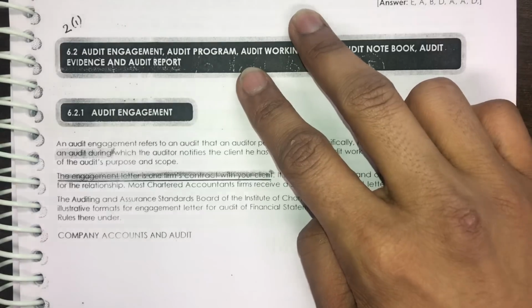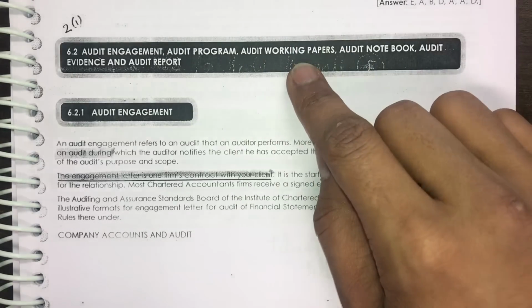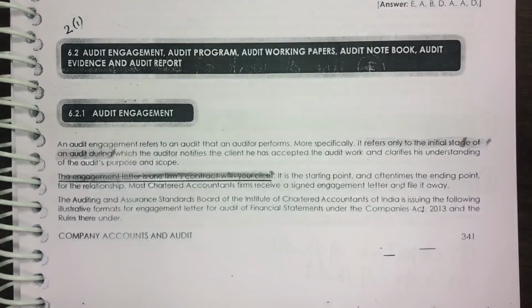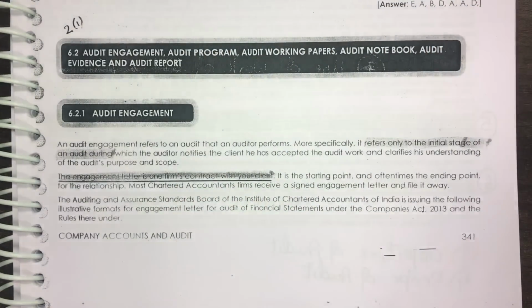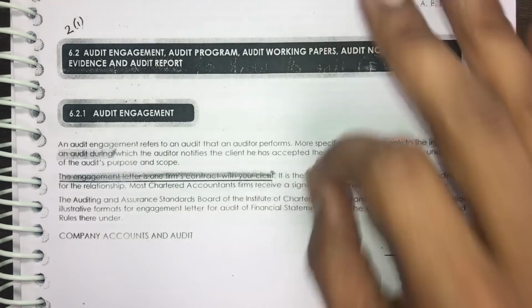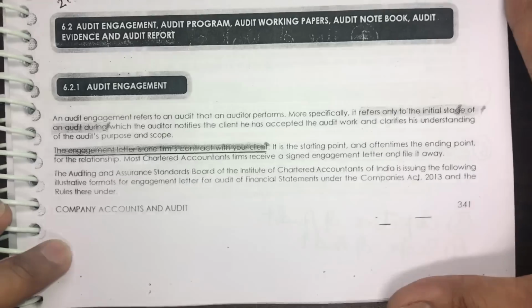Today I'm going to discuss two topics for your CMA Inter examination. They are audit engagement and audit program. Guys, these two topics have recurred in the examination. If you see the past trend, which you should have in your scanner, that past trend clearly shows that examination questions contain at least one question from either of these chapters necessarily. So let's start with audit engagement.